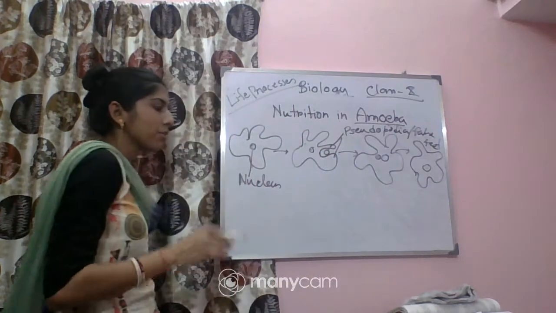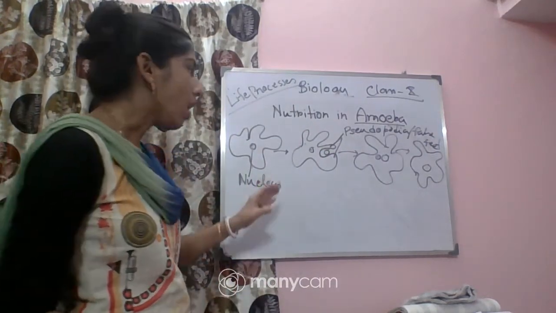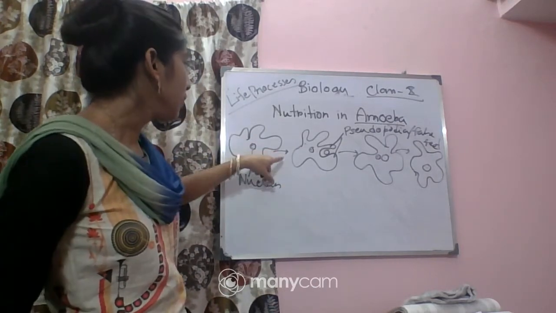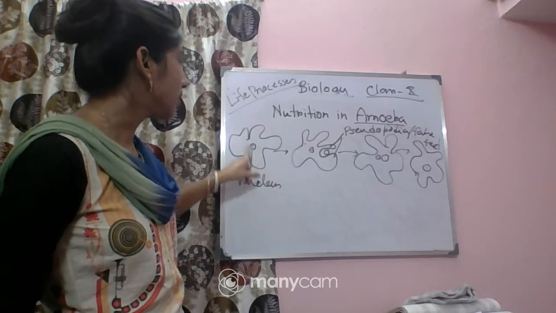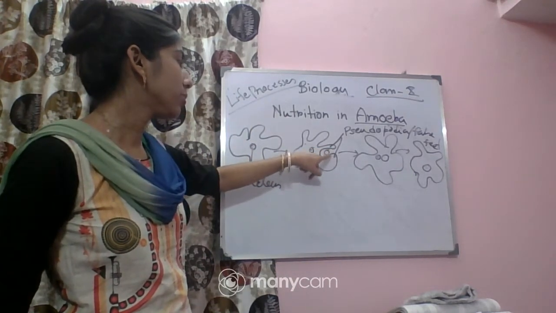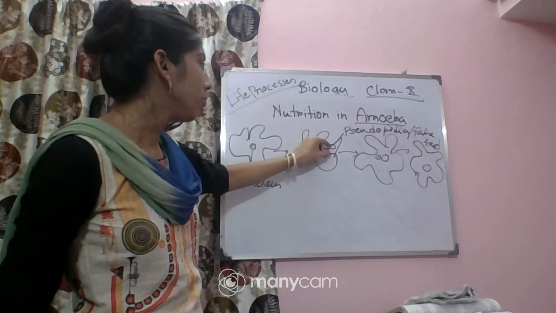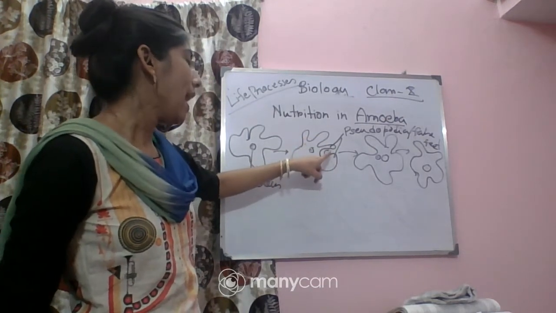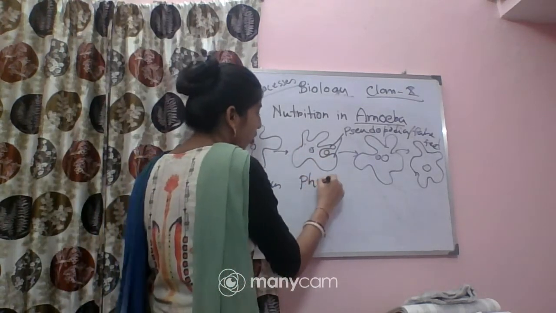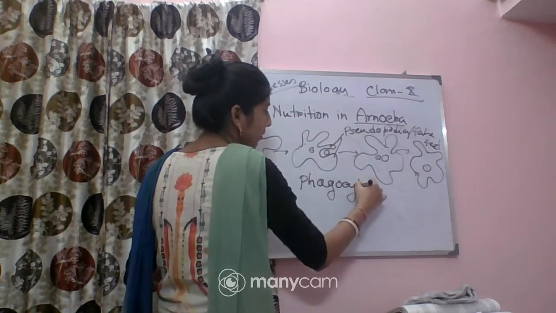So what is the first step? The first step is ingestion. So how does ingestion take place in the amoeba? If food particles are outside their body, they will form these finger-like projections called pseudopodia or false feet, and they will cover up the food, and this is called phagocytosis or endocytosis, as they are engulfing the food.